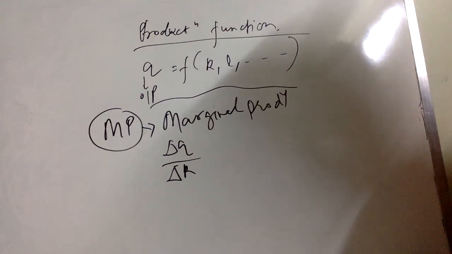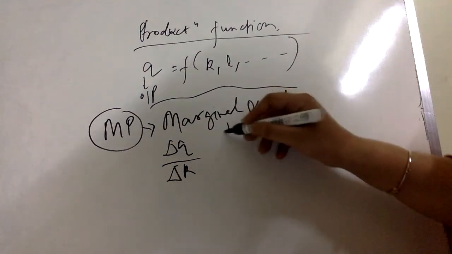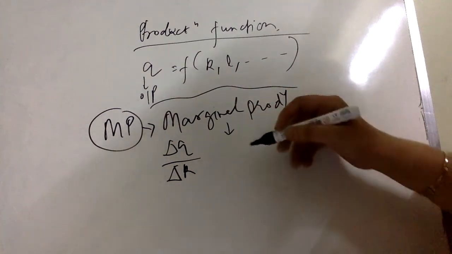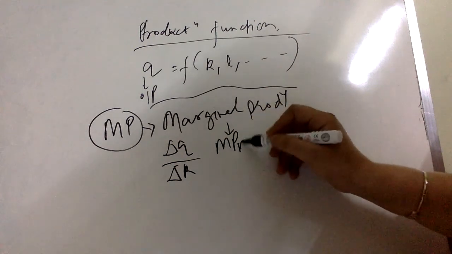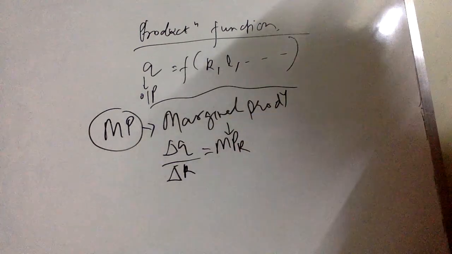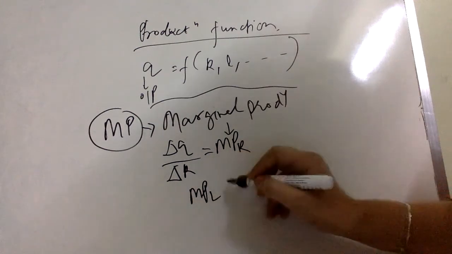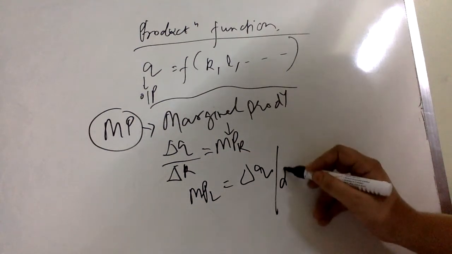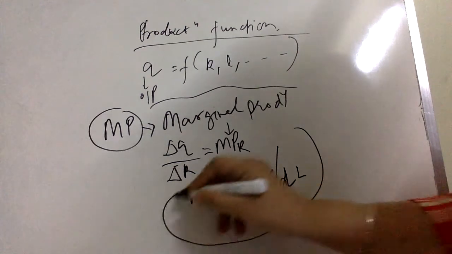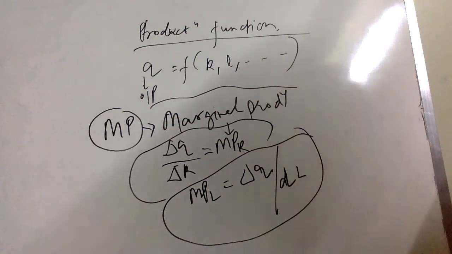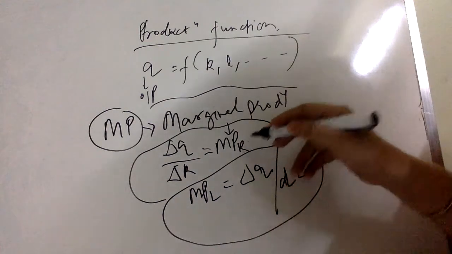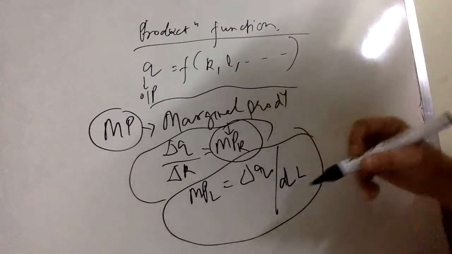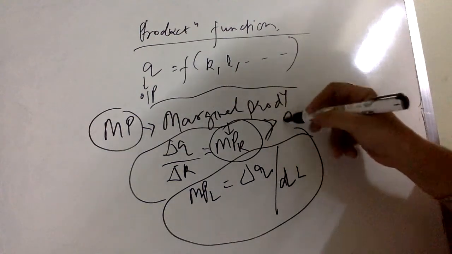Now I move on to explain marginal productivity. We can write marginal physical productivity of capital, marginal product of capital, as change in output due to change in the capital, and marginal product of labor as the change in output due to change in labor. So that's how marginal product of labor is defined, and that's how marginal product of capital is defined. All right, so some properties of marginal productivity you must have studied. In the usual shape production function, marginal productivity, the first order derivative,